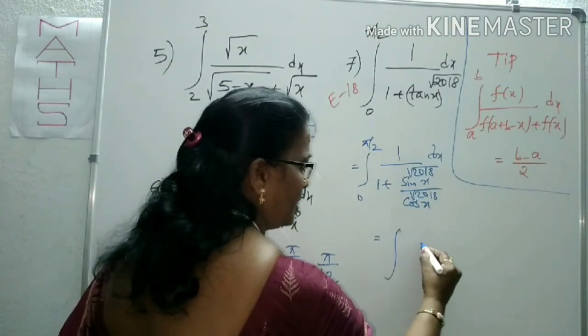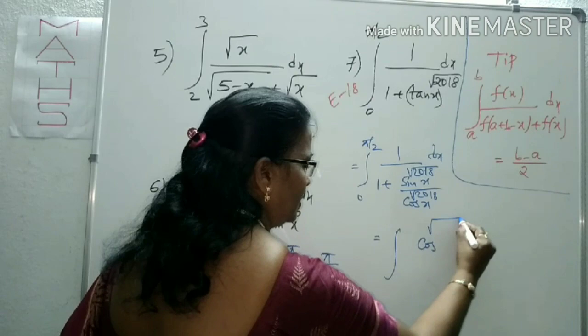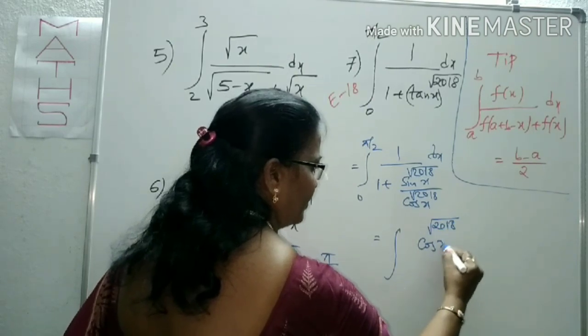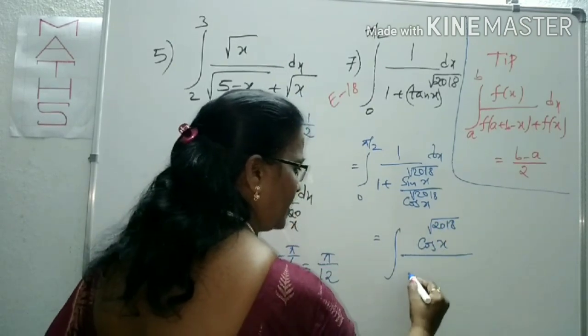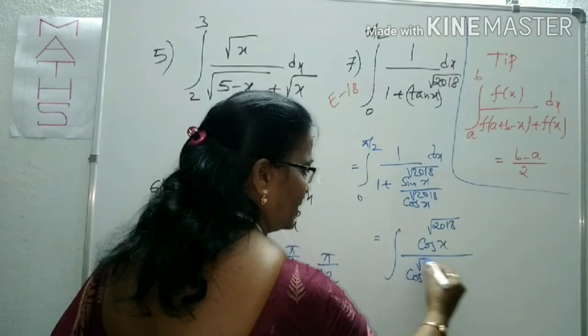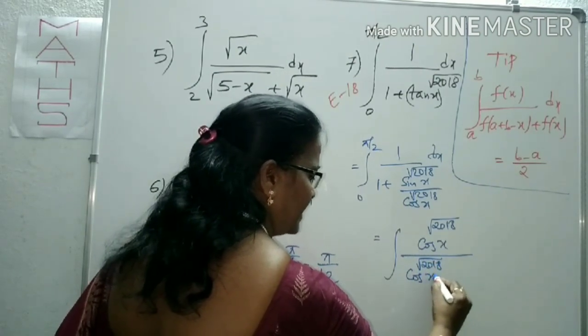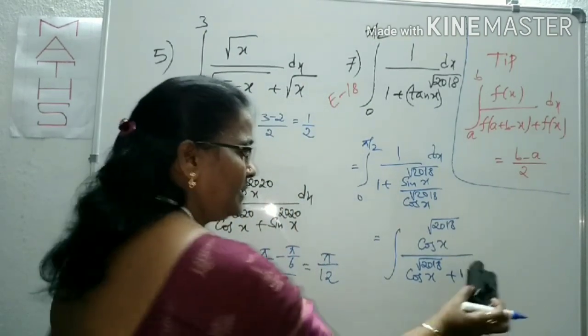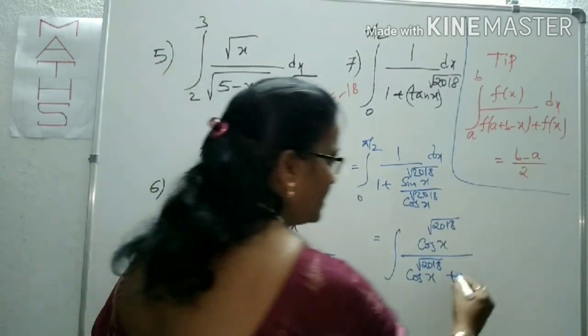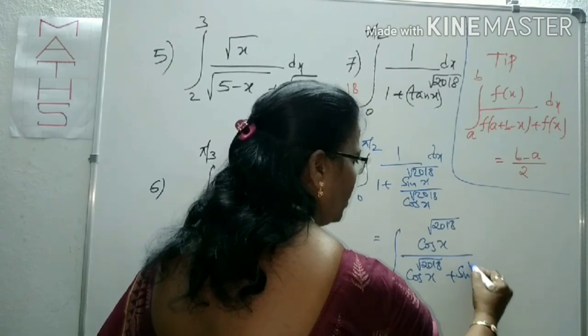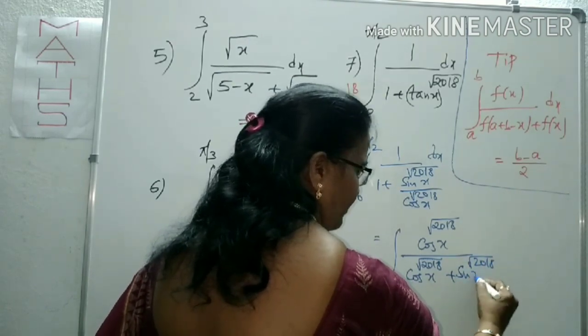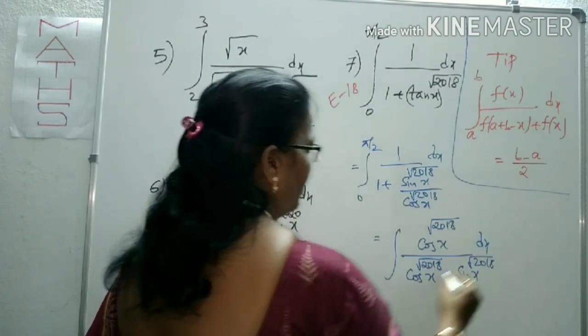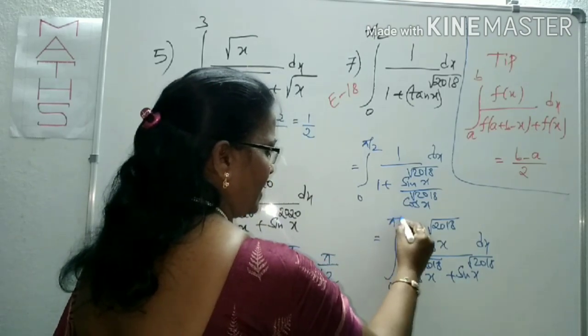It becomes cos power root over 2018 x, divided by cos power root over 2018 x plus sin power root over 2018 x, dx. What are the limits? From 0 to pi by 2.